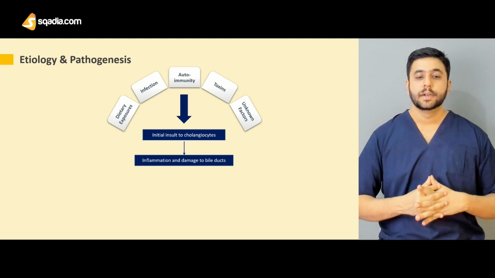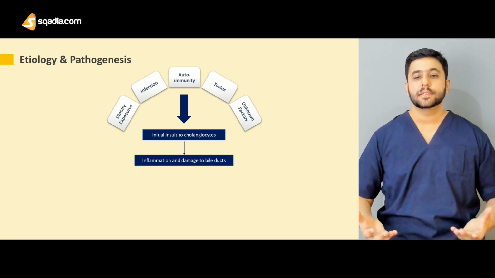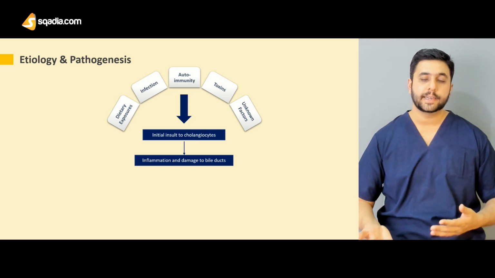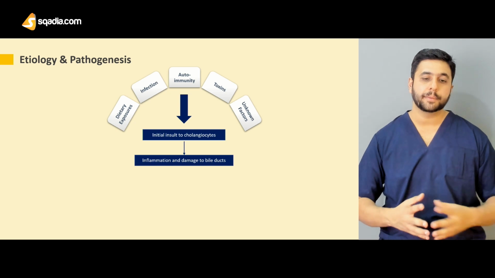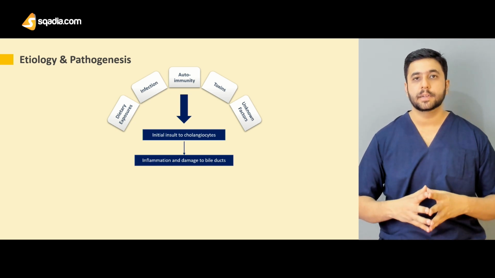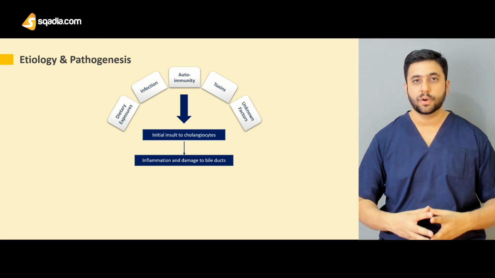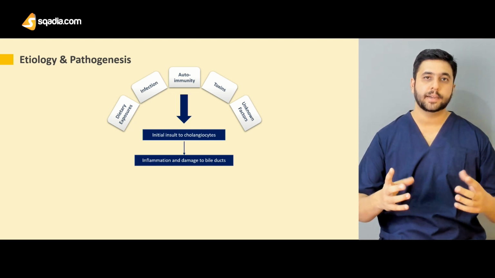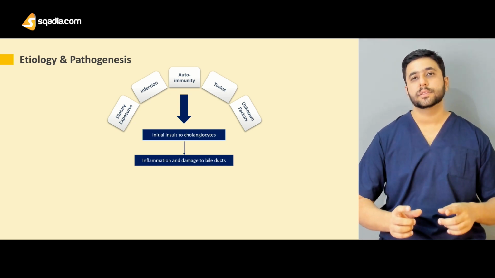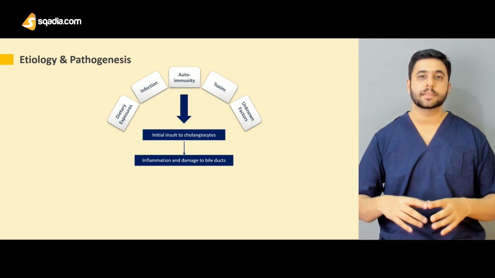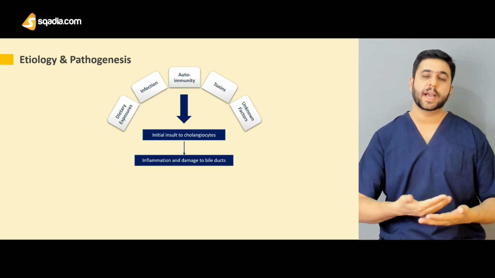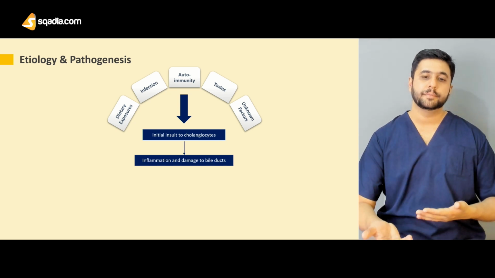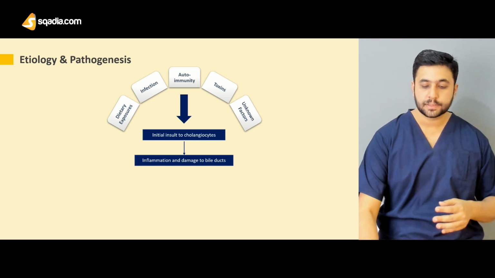this slide. So it is postulated that any one of these triggers can lead to an initial insult on which the inflammatory process occurs and leads to damage of the bile ducts. This leads to narrowing, stricture formation, and alternating dilatation. Whenever there is a narrow part, the adjoining part gets dilated. This is described as a beads on a string appearance. You have a similar picture of the biliary tract in this disorder of primary sclerosing cholangitis.